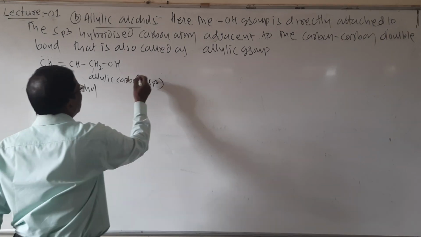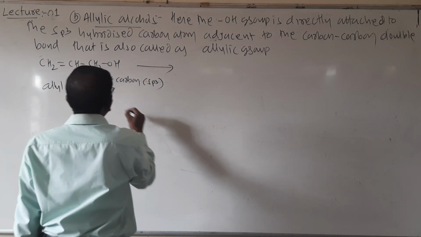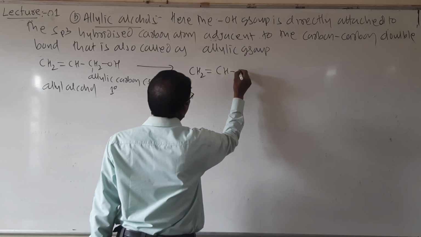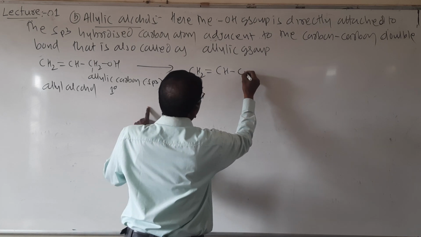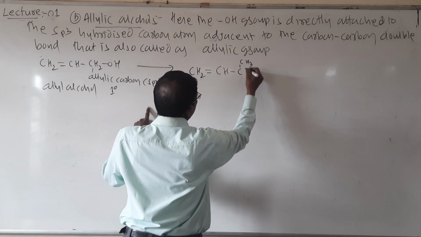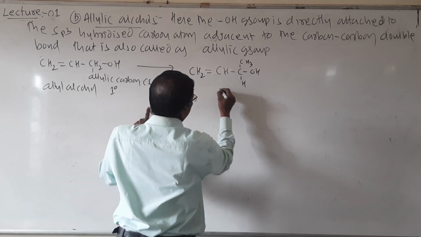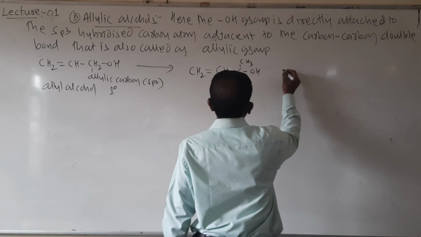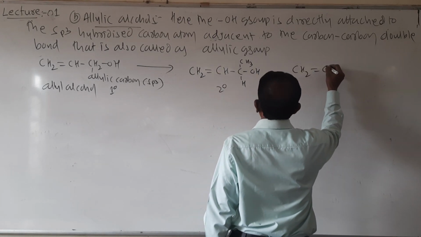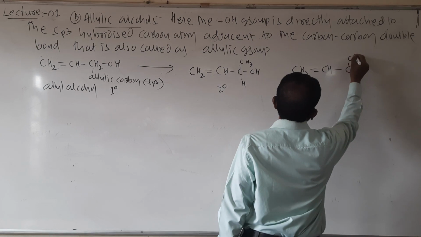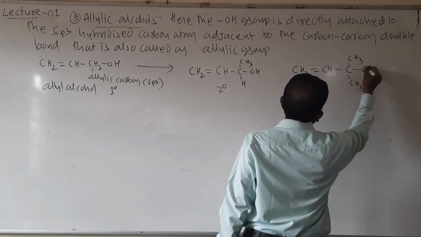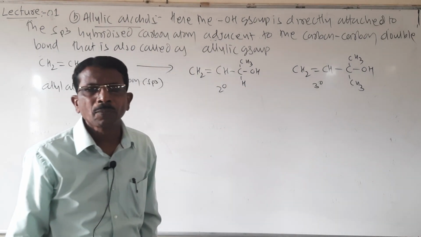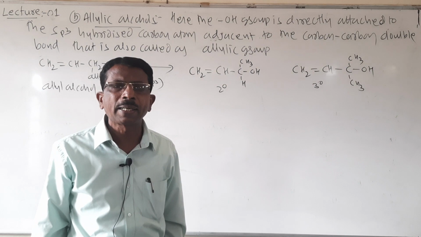So here it is further classified into primary and secondary. It is primary, and in secondary, CH2 double bond CH, look here students, I will write here CH3, OH, H. It is secondary. And then tertiary. So CH2 double bond CH, and it is CH3, OH. It is called a tertiary. So again it is further classified into primary, secondary and tertiary.